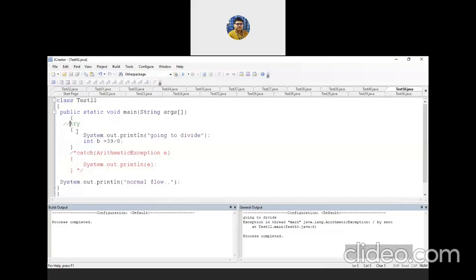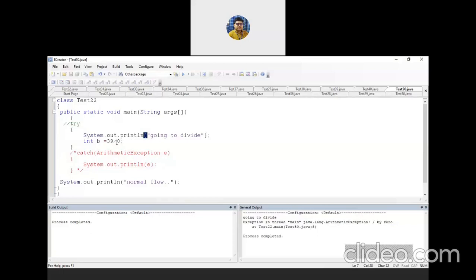So this is giving the output. Next line, it tries to divide the number 39 by 0. There is no problem for the print line, it is just a simple printing statement. So why would this show an exception? No error is there. It is syntactically correct, that's why no compilation error. There is nothing missing over here, so that's why it will print going to divide fine.